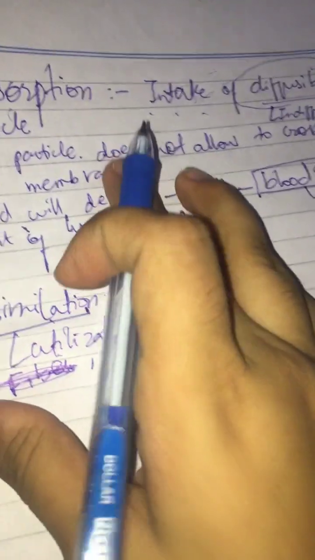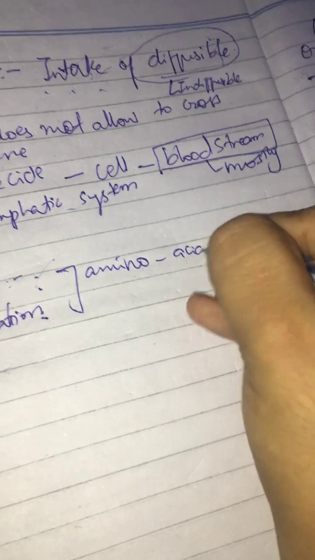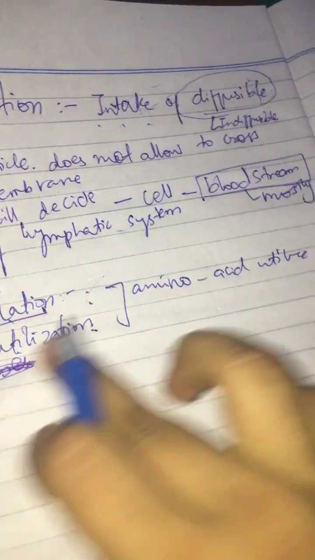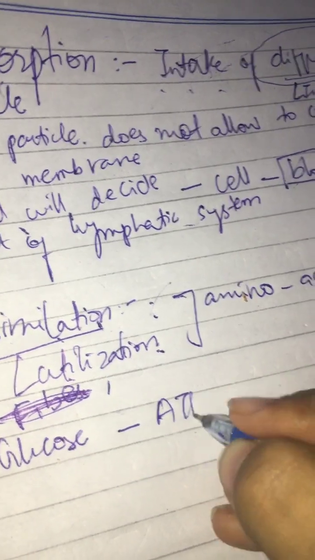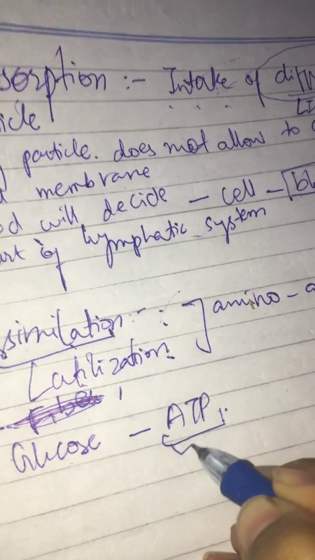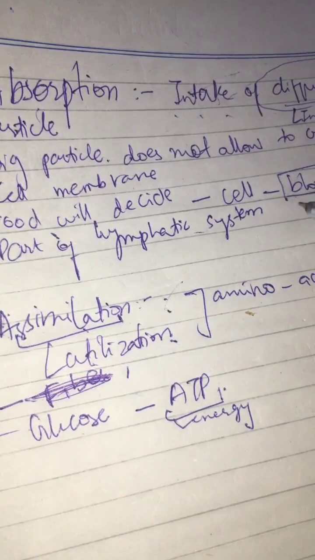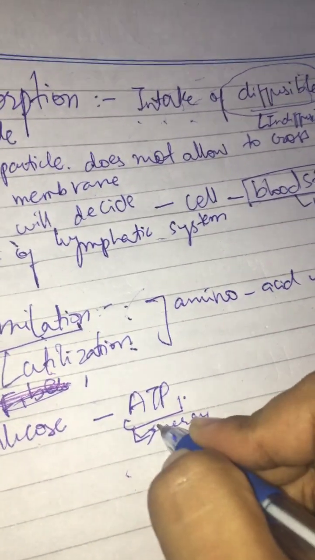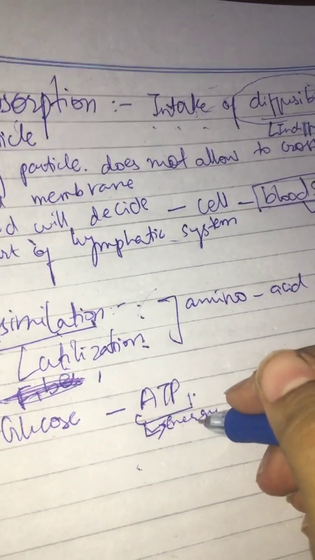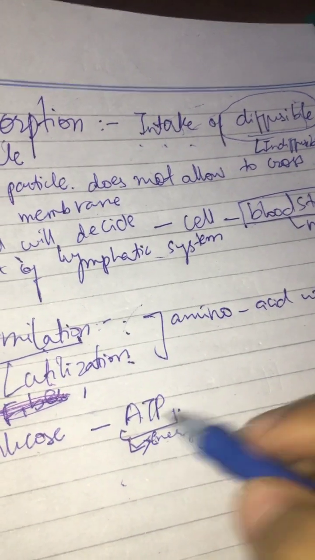Fiber I will talk about later on. This means amino acids are utilized, that is, utilization of digested molecules. If we talk about glucose, it has to be converted to ATP. ATP is known as the energy currency. If you want to buy anything, you first have to give some amount of money. Similarly, to work in our body, energy is compulsory, and energy is taken through nutrition or the food we intake.